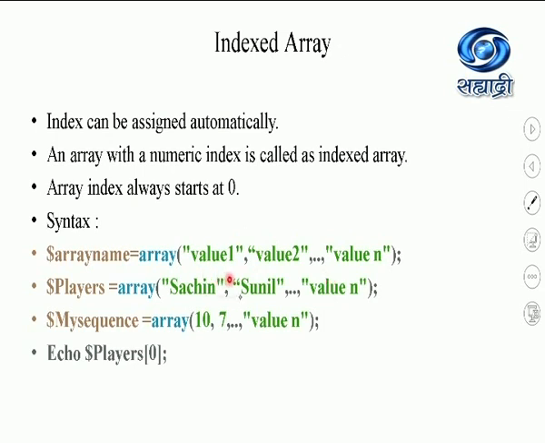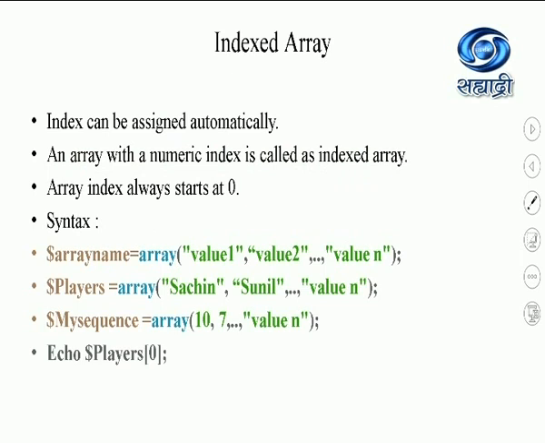So this is a string kind of array. In this array, the first value, Sachin, will have index number 0. Sunil will have index number 1 and so on. So this array can be accessed by using a numeric value. An array with a numeric index is also called an indexed array.